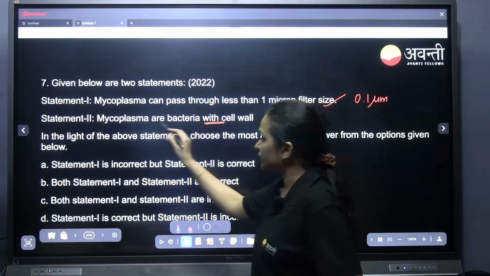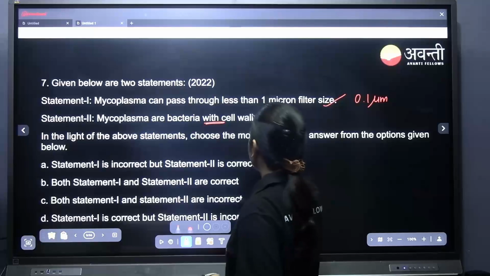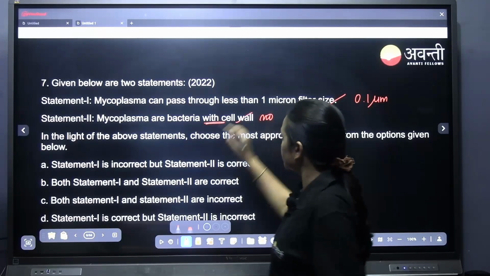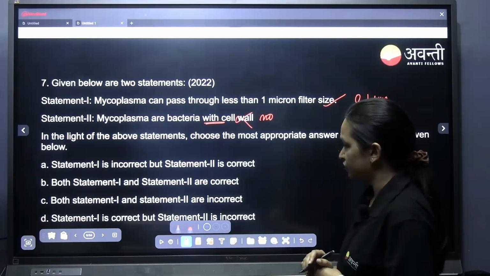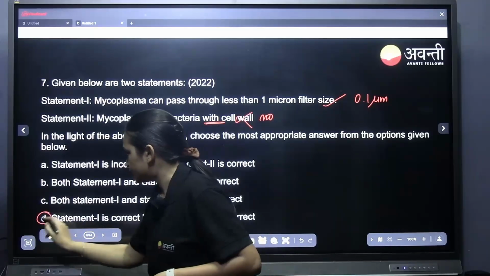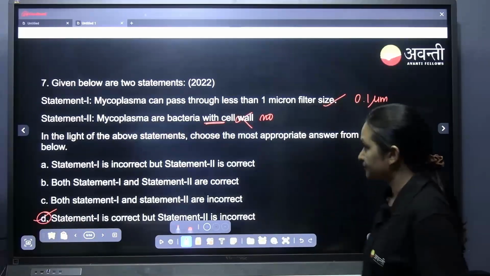Do mycoplasma have a cell wall? No, mycoplasma doesn't have. So there is no cell wall, and this is wrong. Statement 2 is wrong. 1 is correct, 2 is wrong. So option D for Delhi is the correct answer.